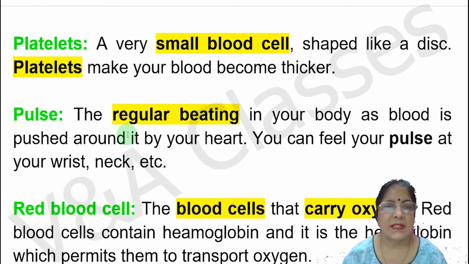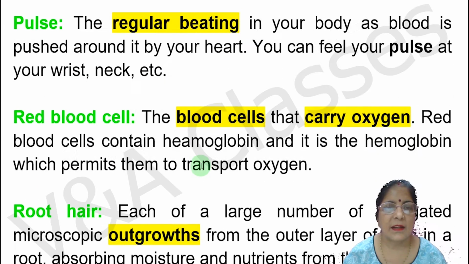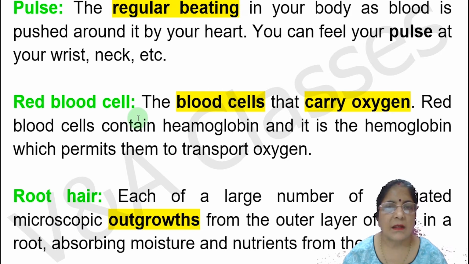Next keyword is pulse. The regular beating in your body as blood is pushed around it by your heart. You can feel your pulse at your wrist, neck, etc. Next keyword is red blood cell. The blood cells that carry oxygen. Red blood cells contain hemoglobin, and it is the hemoglobin which permits them to transport oxygen.